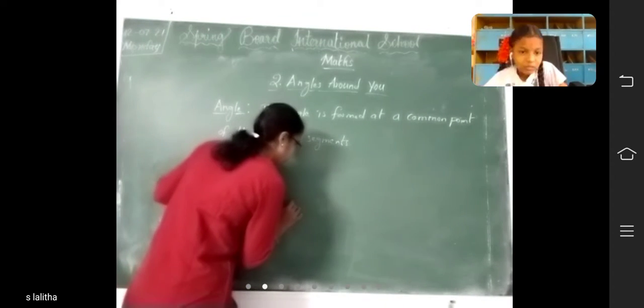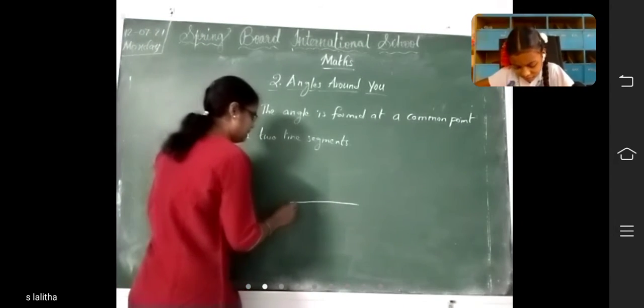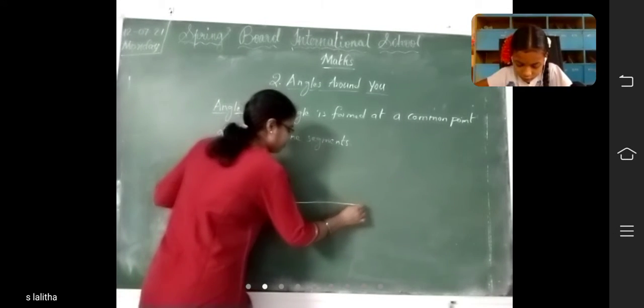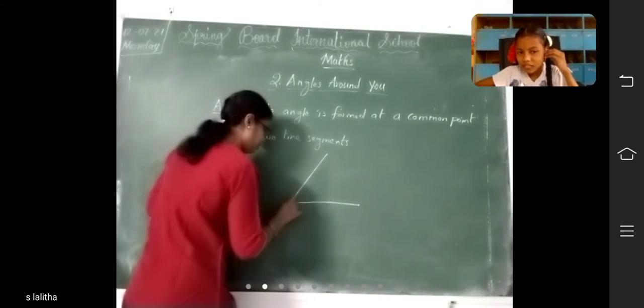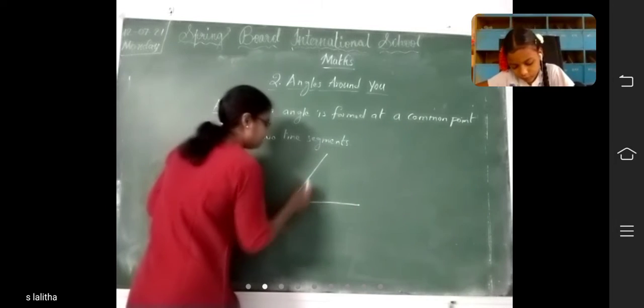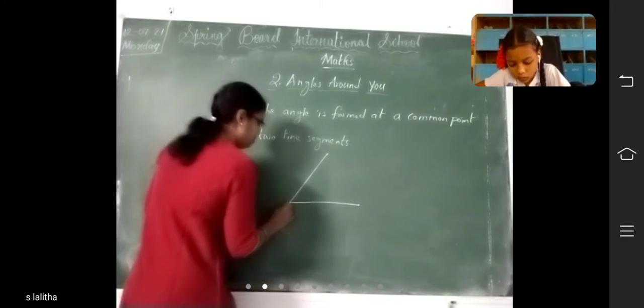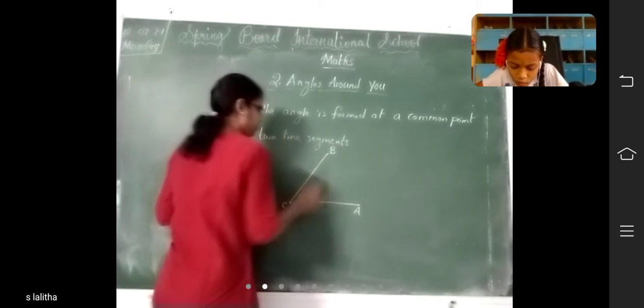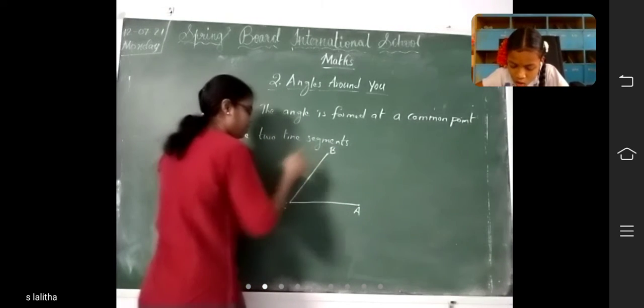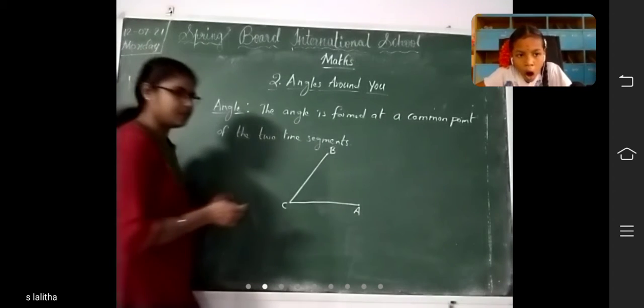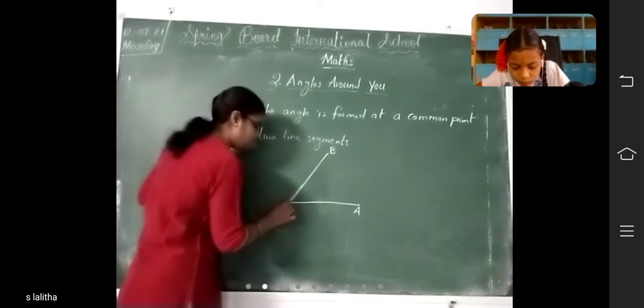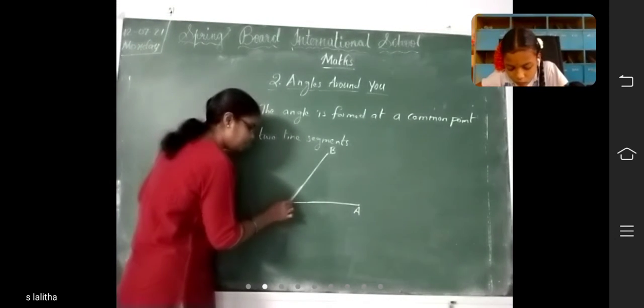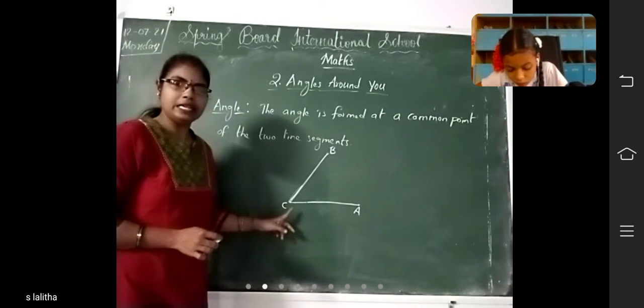Now I am going to draw two line segments. This is one line segment. This is another line segment. This is C, A, B. What is the common point here? For these two line segments, what is the common point here? C. Common point is C.